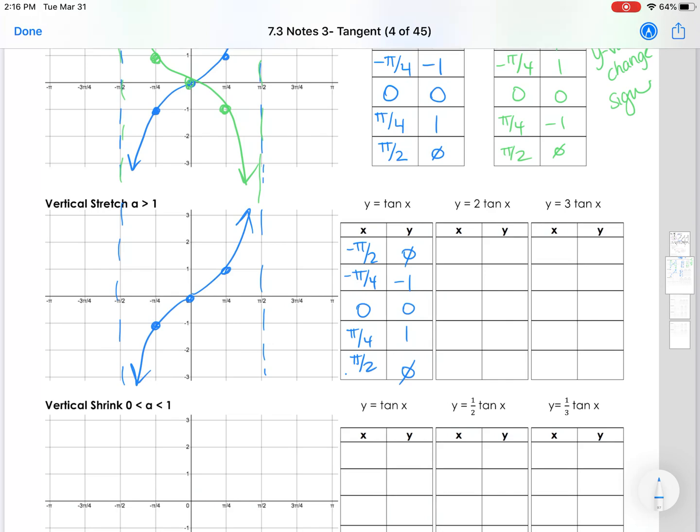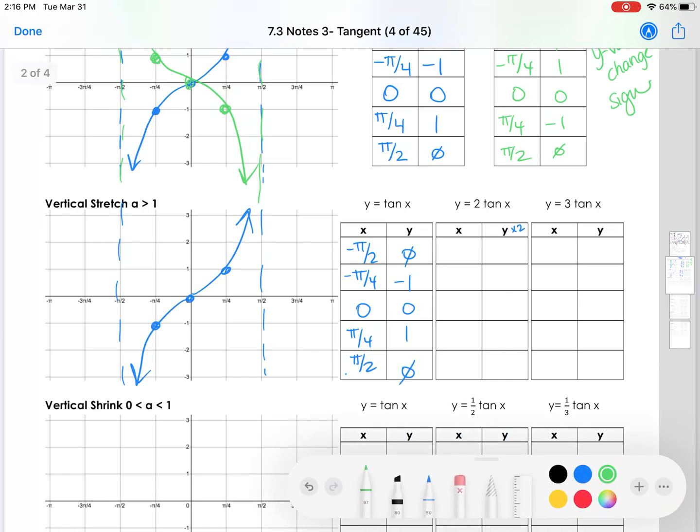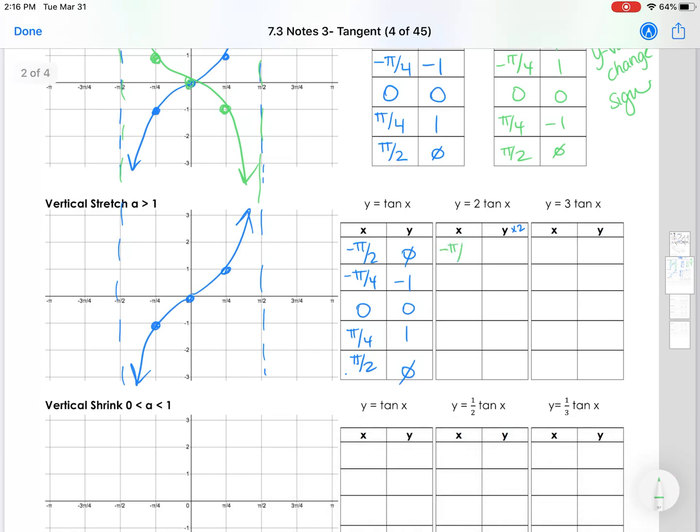All right, so 2 times the tangent. That is a vertical stretch. We're multiplying the y values by 2, okay? We're going to multiply y values by 2. So the x's are staying exactly the same. Nothing is changing there, and the y column gets multiplied by 2.